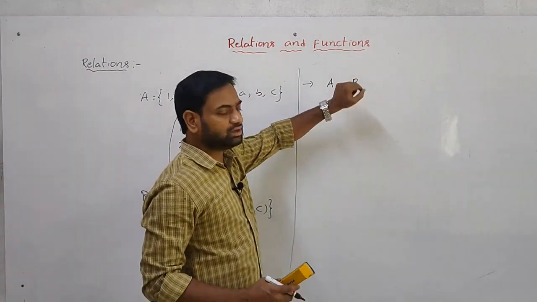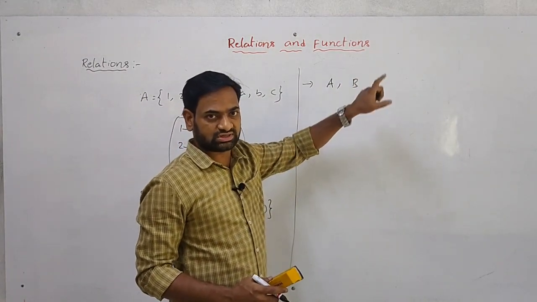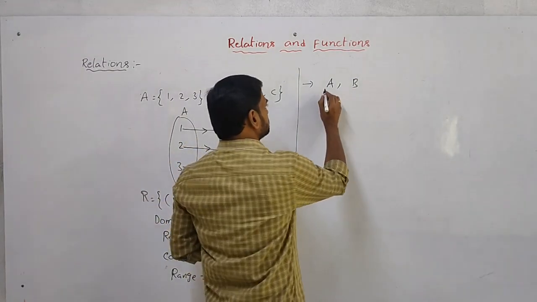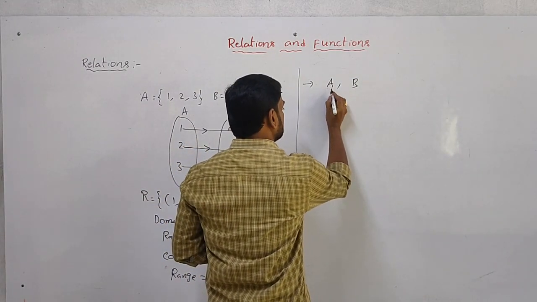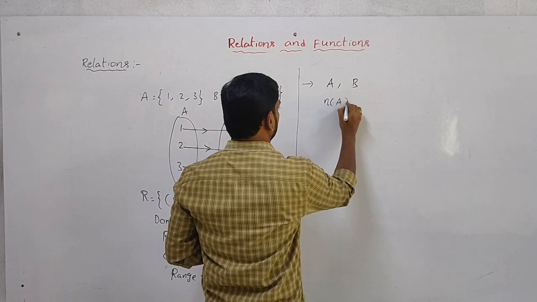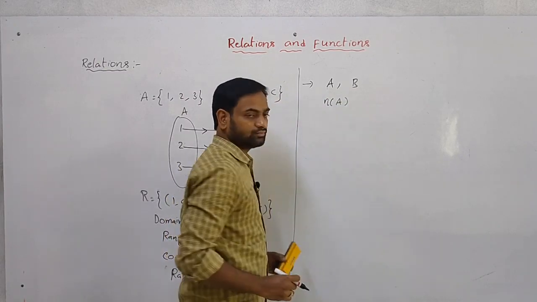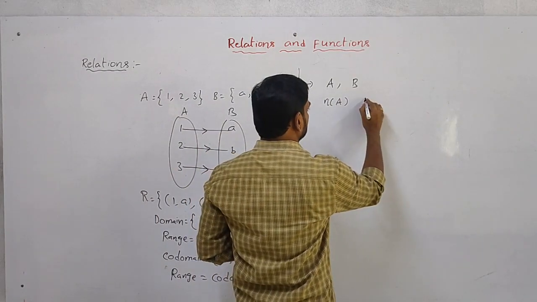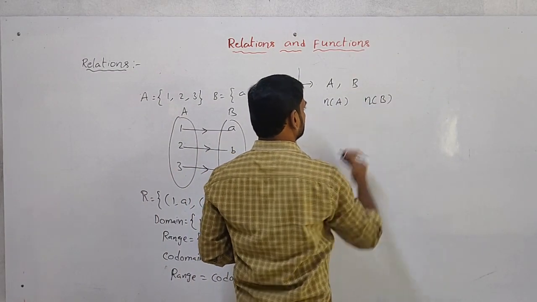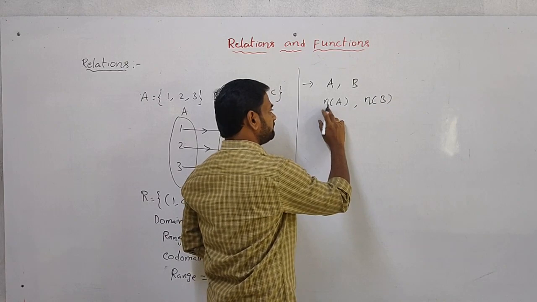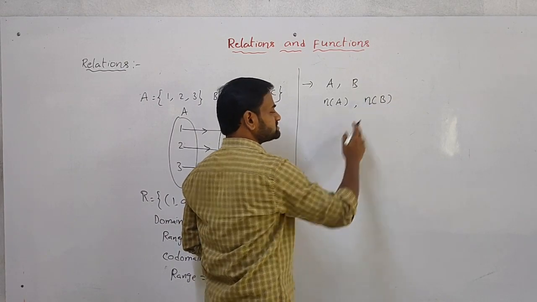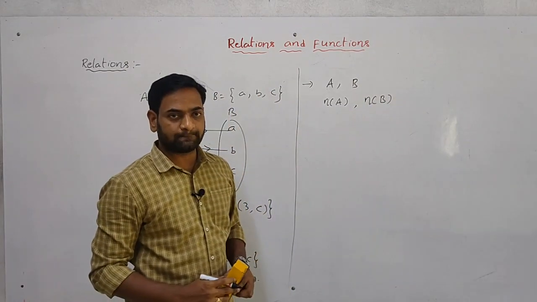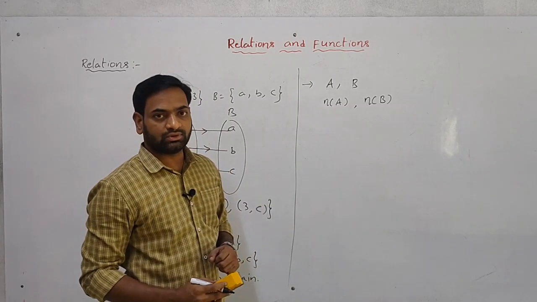The number of elements in A is denoted by n(A), and the number of elements in B is denoted by n(B).